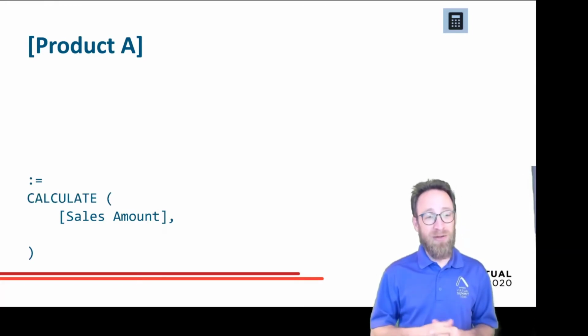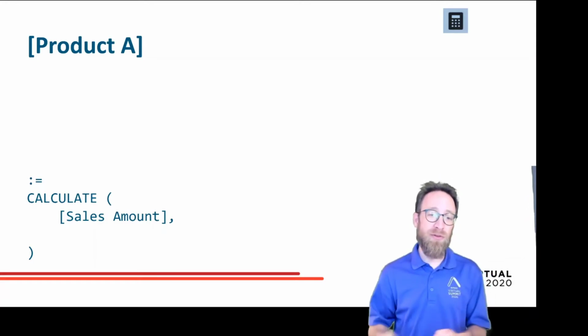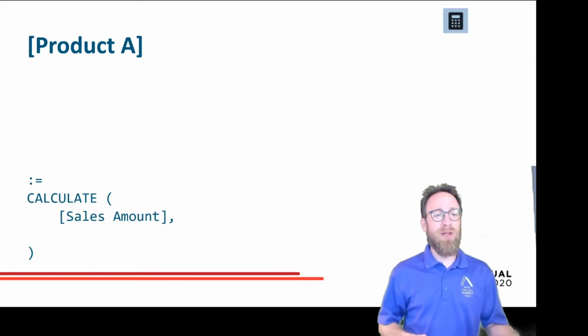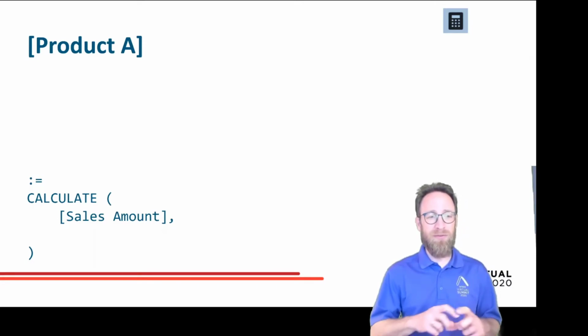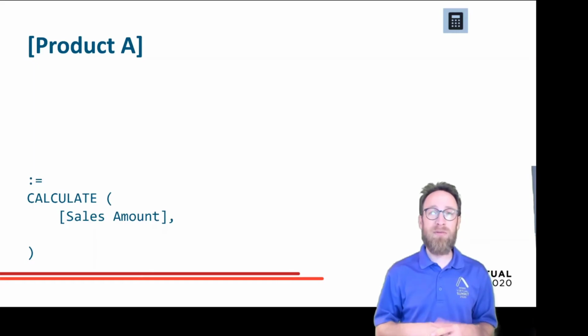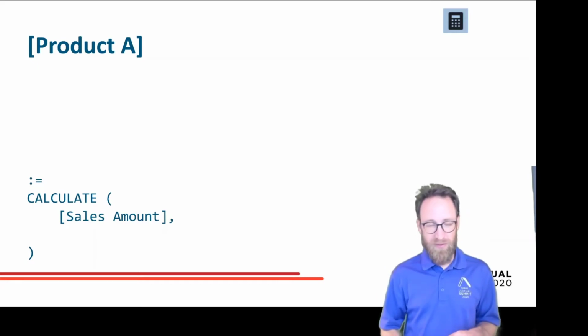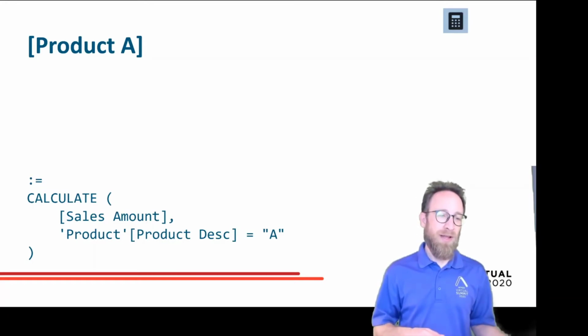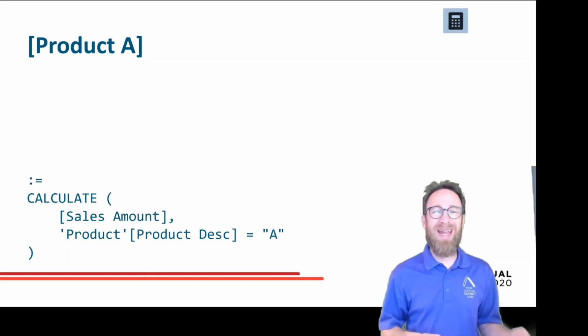Remember, if we have calculate, then the row context is transitioned into a filter context. This doesn't make any difference here, but I use a second parameter in the calculate. So the first parameter is now an expression, very simple, only a reference to another measure. And the second one is a filter. So I state that I only want to see products where the product description is A.